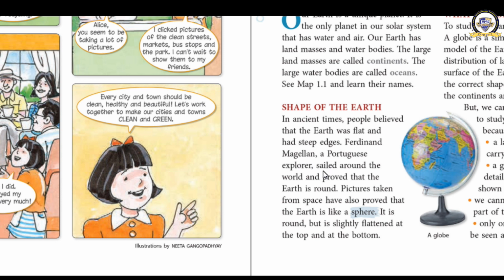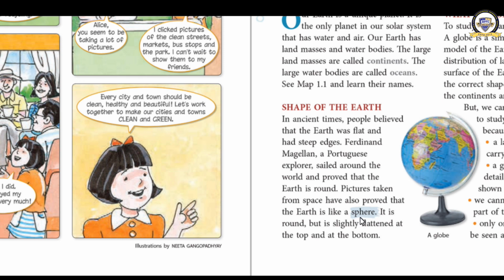But there was a Portuguese explorer, Ferdinand Magellan. He proved that the earth is not flat, it is round. How did he prove it? He sailed around the world. He started from a place and kept on sailing in one direction. Finally, he reached the same place where he started from.